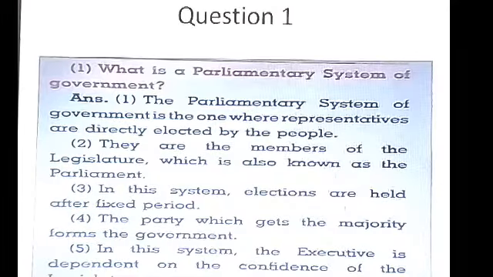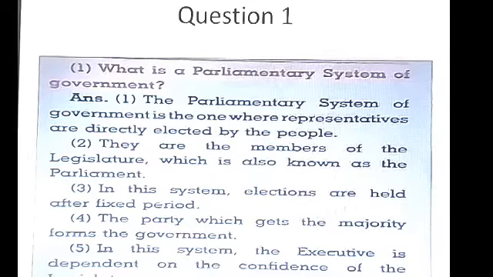At the beginning of this topic, three questions are asked, and it is said to find out answers for these questions. Question number 1 is, what is a parliamentary system of government? The answer is, the parliamentary system of government is the one where representatives are directly elected by the people.